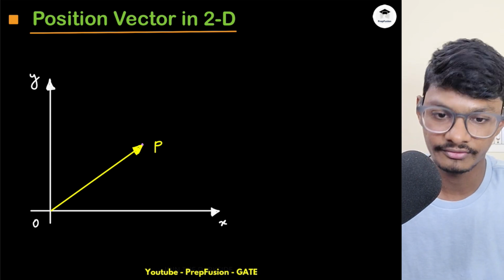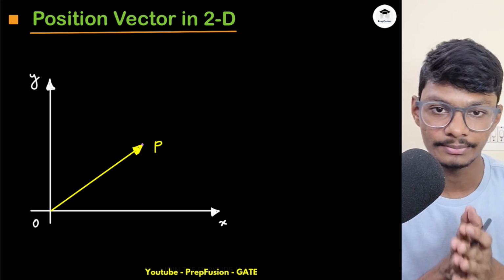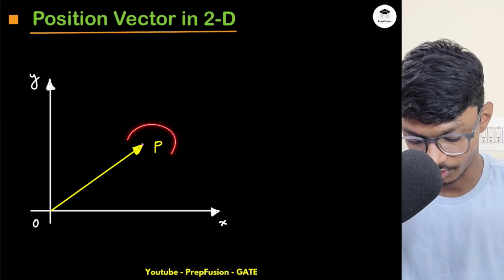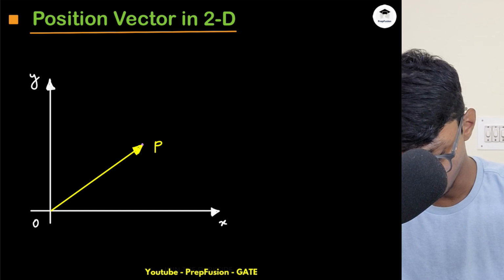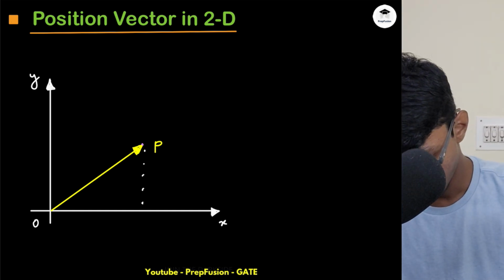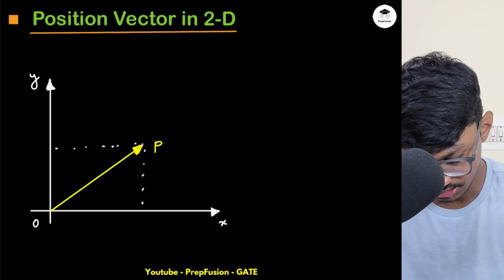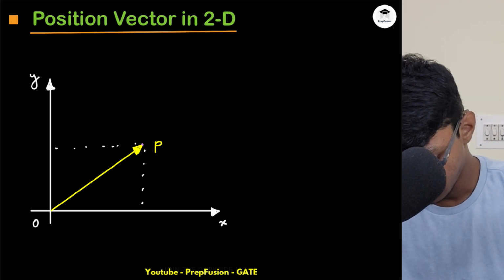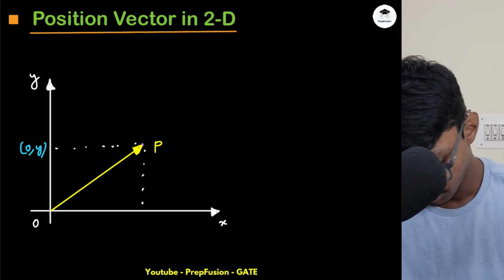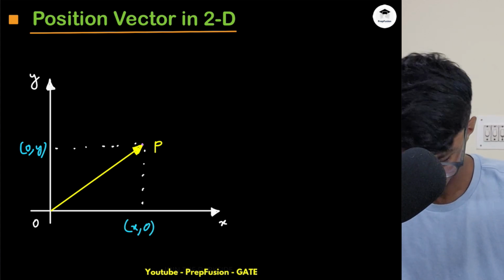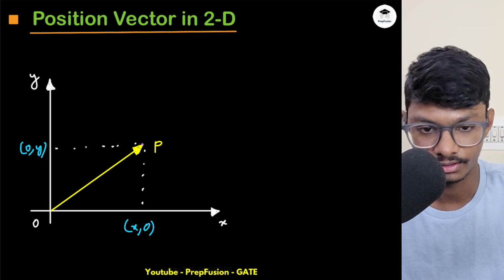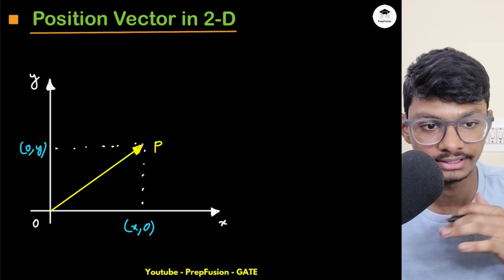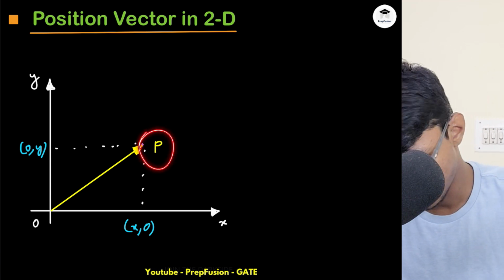Now if we have been given a point, can you tell me the position vector in 2D for that point? So basically what we do, we find the x component and y component and simply write it down. Let's name this 0 comma y and this x comma 0. So what will be my position vector? This helps us in finding the position of this point P.